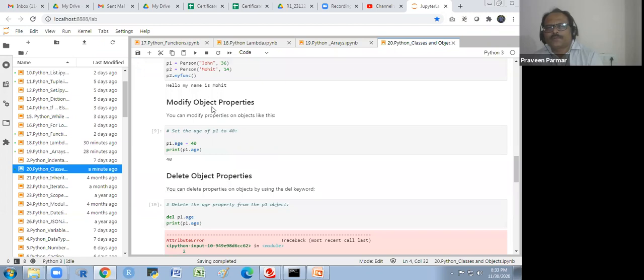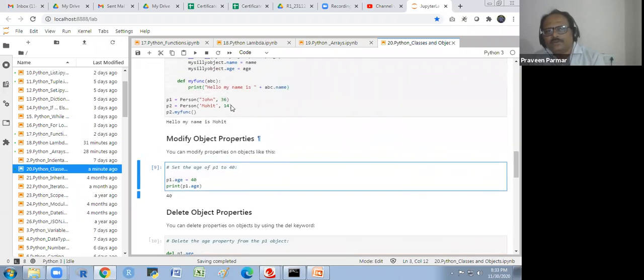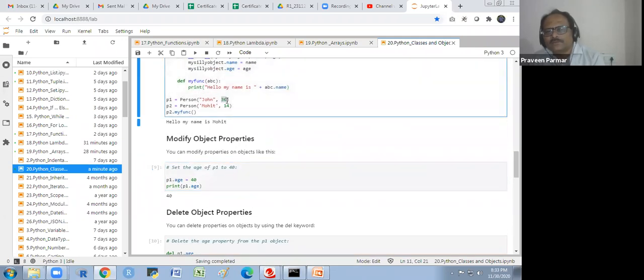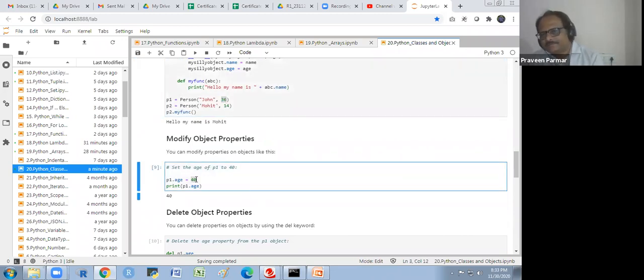Modify object properties, we see. We have a very long session for OOPS, don't worry. We'll read it again and again in different ways. I will explain it to you. We have many scripts for this, not only this one. p1.age is equal to 40. We could modify it. p1.age, we know that it is 36, and I am changing it to 40.